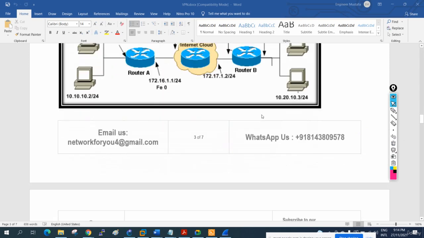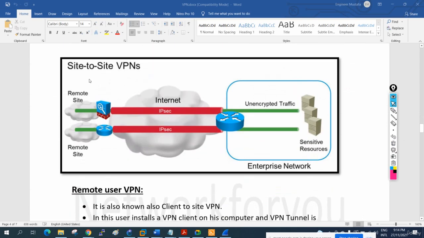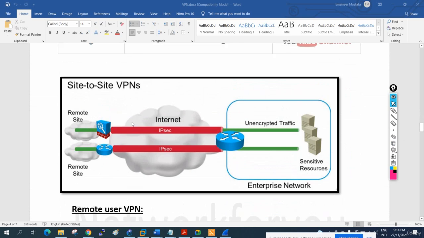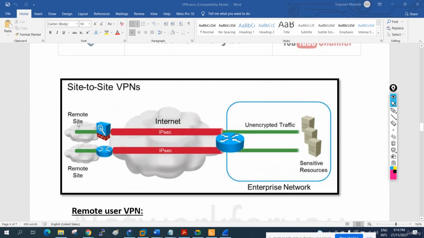This is known as site-to-site VPN. And then we will have the remote VPN. This is also site-to-site, and if you see, this one is a site-to-site VPN. So we have a remote site here, a remote site here. We can have a firewall here, we can have a router here, we can create the site-to-site VPN in this way. If we apply IPsec, traffic will be encrypted here, but when the traffic comes inside, it will be unencrypted. So this is our enterprise network, this side. This is one of our remote sites. Here also one remote site. So this is our internet traffic, but we apply IPsec here, so our traffic will be encrypted.